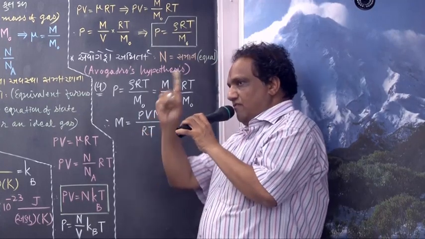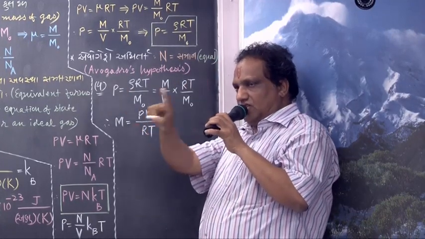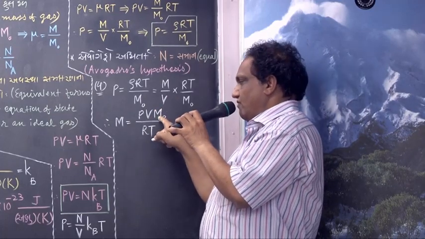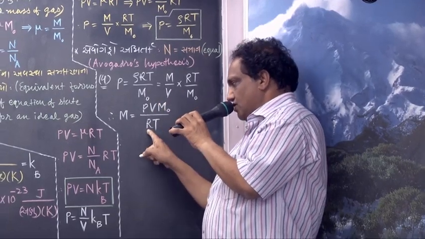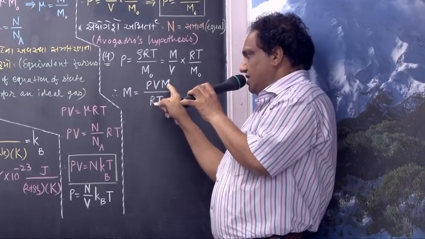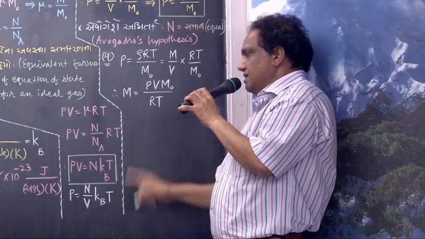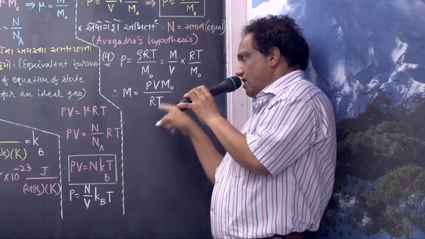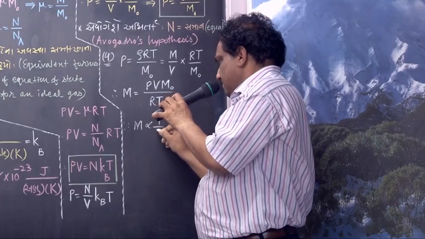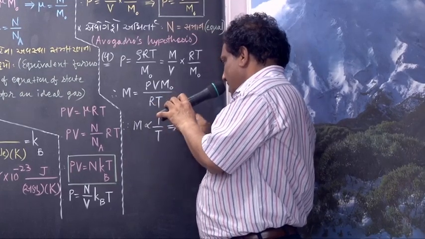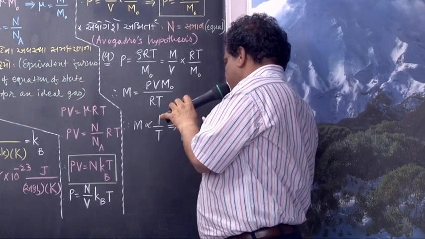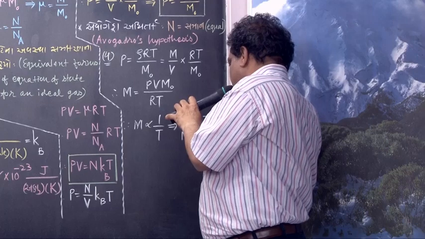You are talking about a given classroom. For a given container, volume is constant. Molecular weight of air is constant. R is constant. They have given pressure to be constant. So when everything is constant except T here, you can write M is proportional to 1 upon T. When M is proportional to 1 upon T, M1 upon M2 will be equal to T2 upon T1.